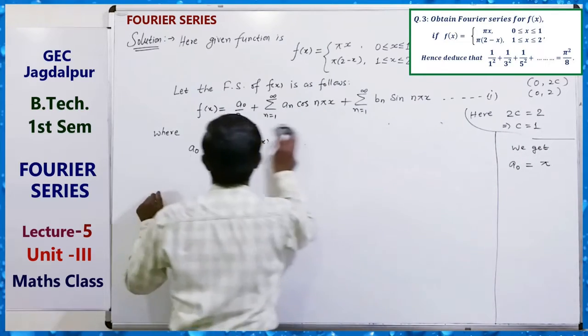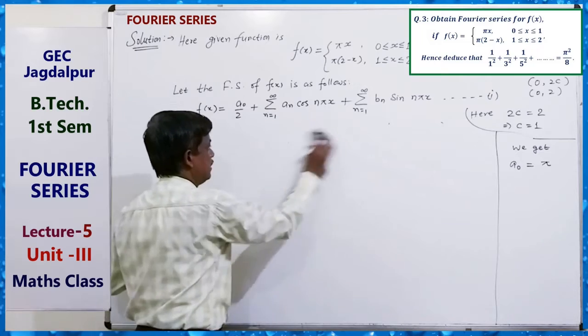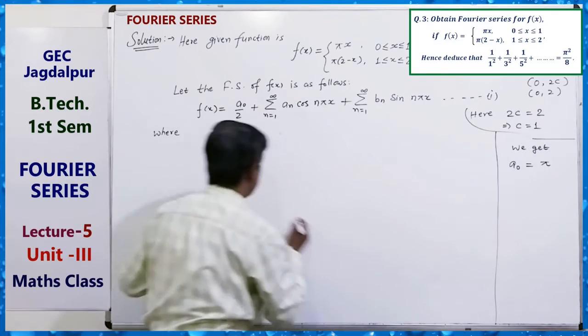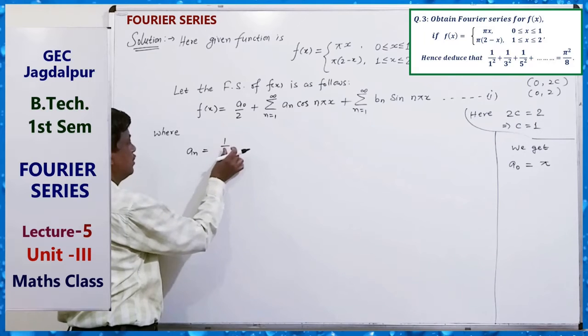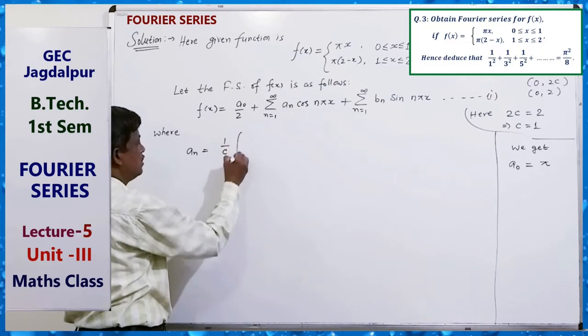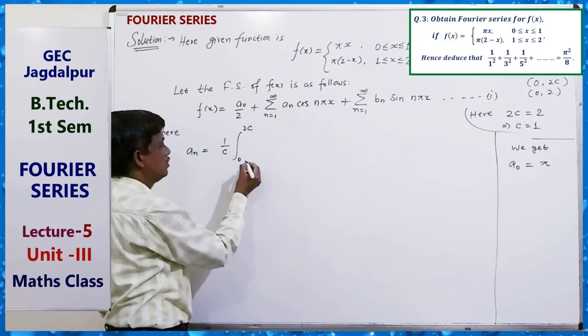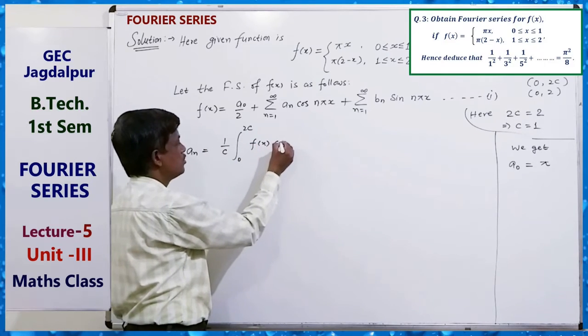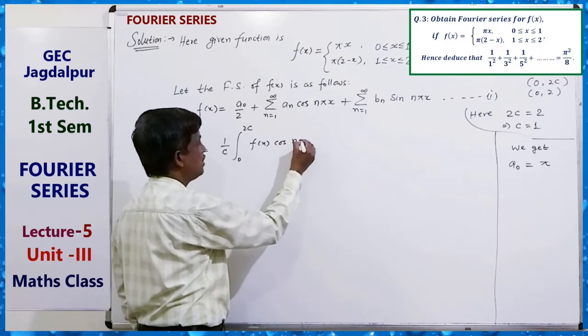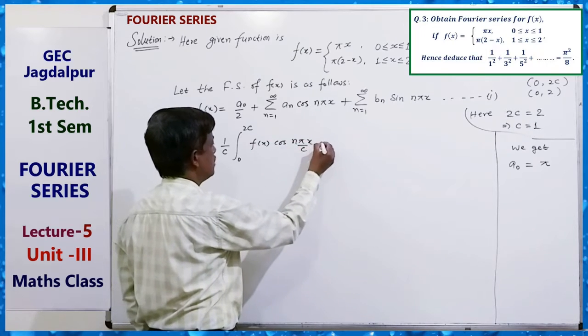Now an can also be written how? an equals 1 by c, 0 to 2c, f(x) cos(n pi x by c) dx.